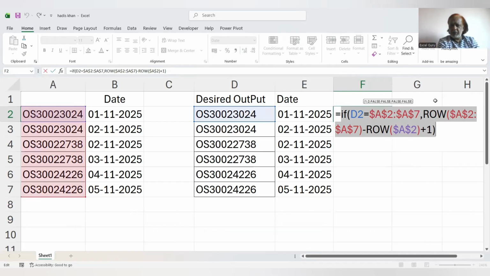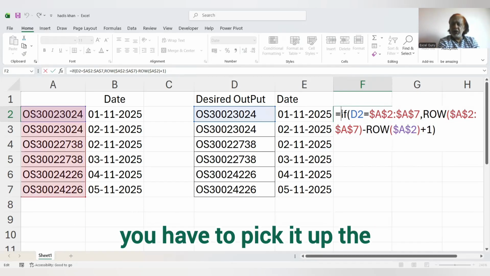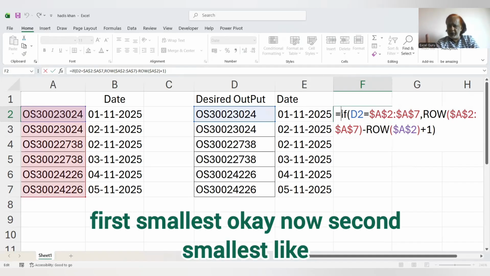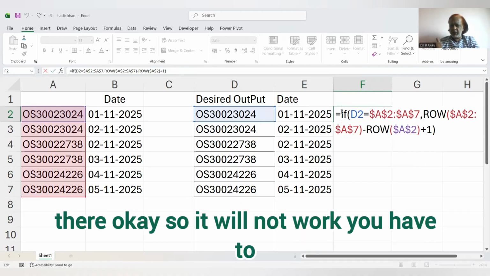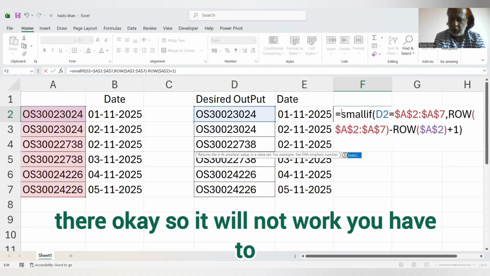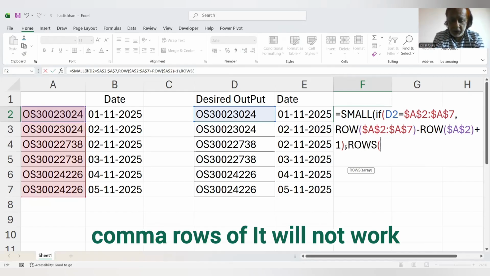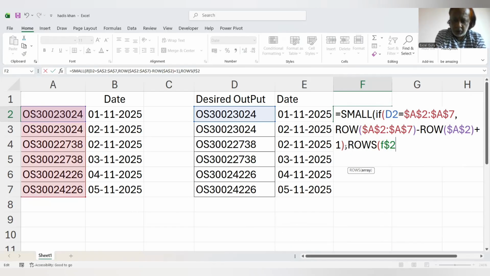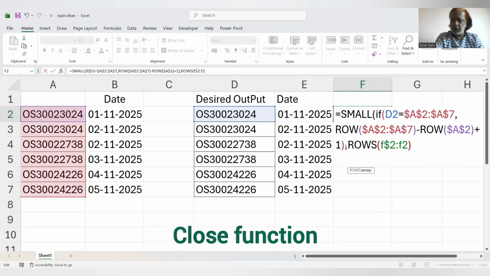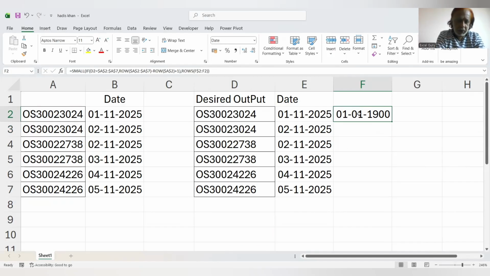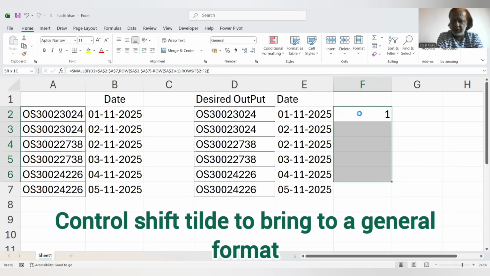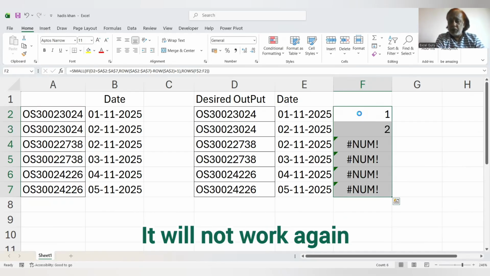Now this one is over. The next step is to pick up the first smallest, then the second smallest, like that. But it will not work. You have to make a small change. I want to show you how Excel Guru will make it work. Comma, ROWS of, F dollar 2 colon F2. Close parenthesis, close parenthesis, enter. Control shift tilde to bring it to general format, Control D. It will not work.